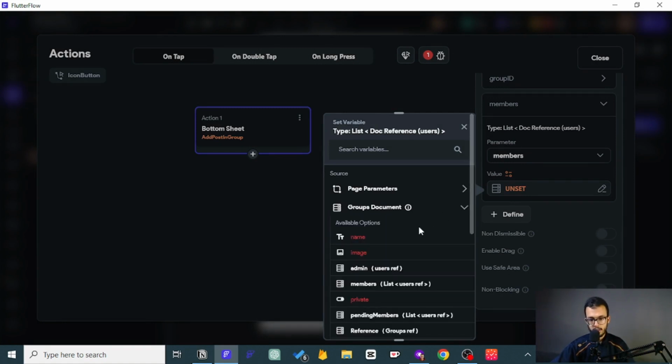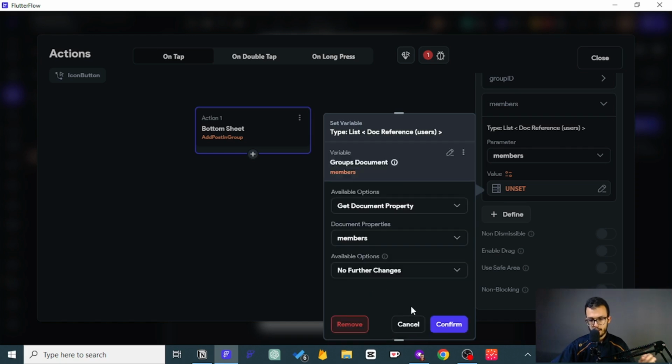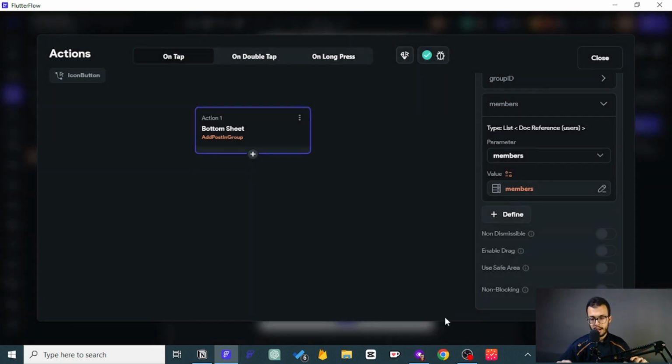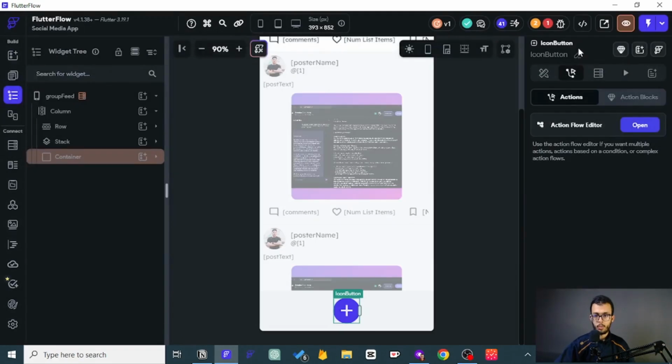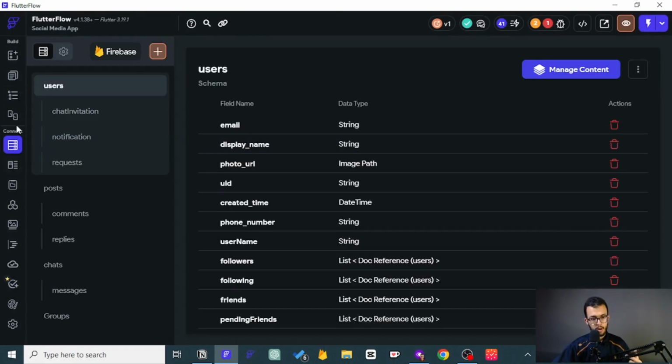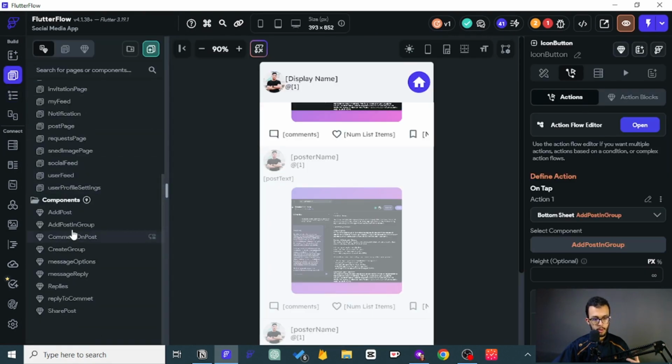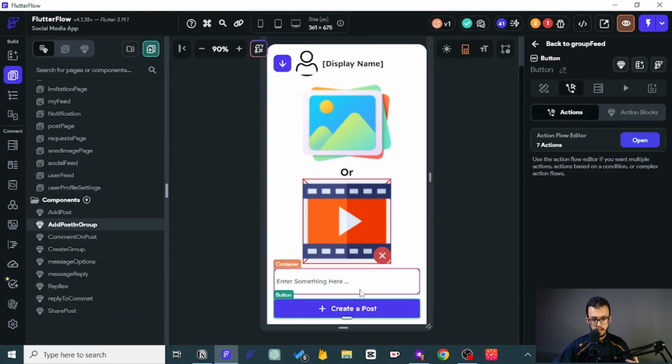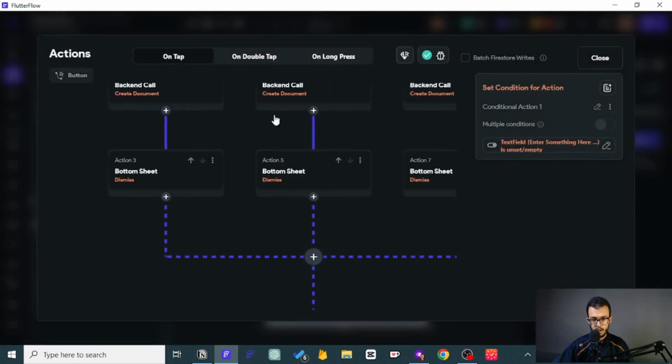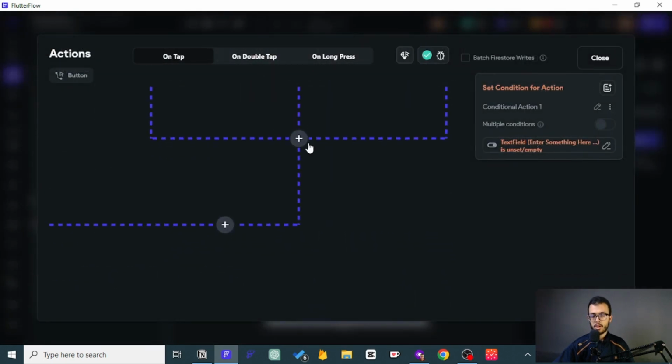Now if we open this one, we can easily have all the data of the IDs of all the members of the group. Good. So now we have it, we know it. Now let's get back to our component, and here let's focus on what matters. Here we want to create a notification for each person, and as I told you, we have done that many times. We use a loop and a stage.